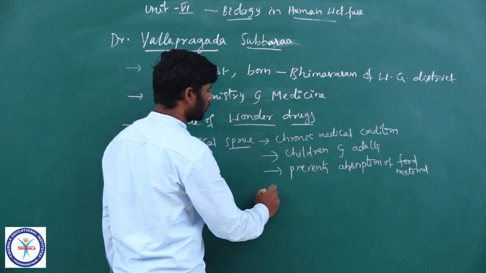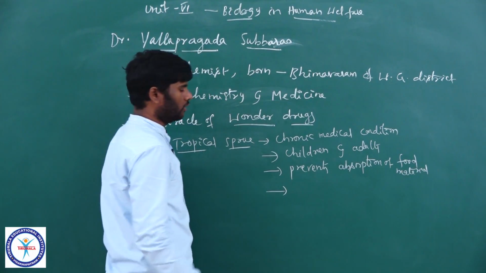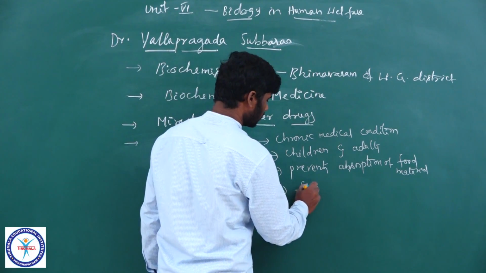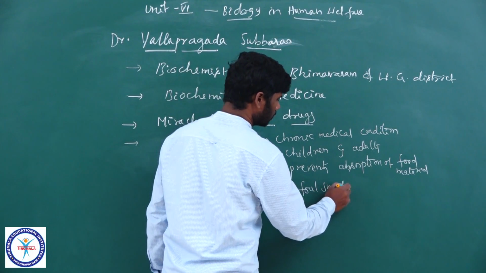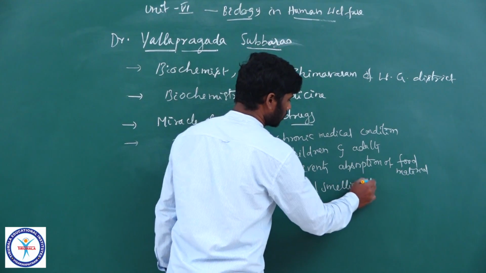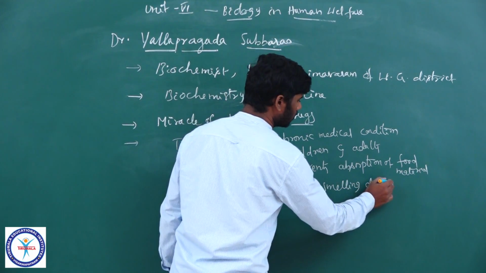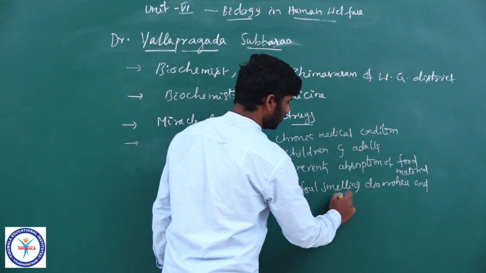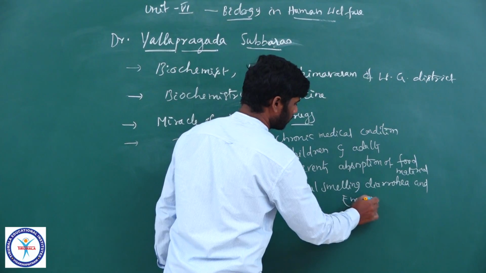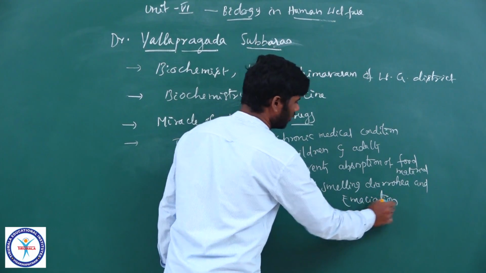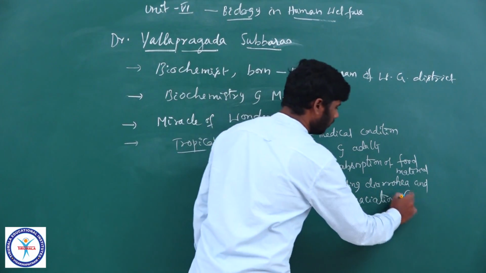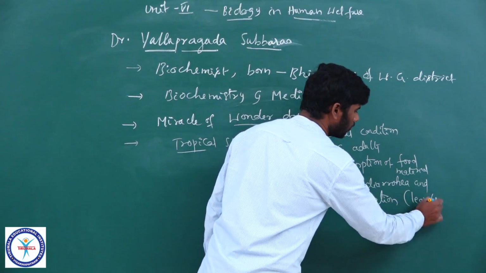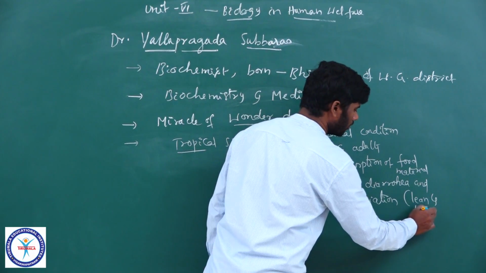And the common symptoms associated with tropical sprue are foul smelling diarrhea and emaciation. What is emaciation? Very lean and weak.